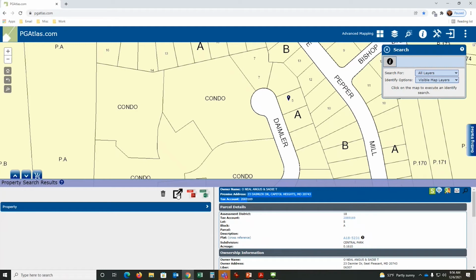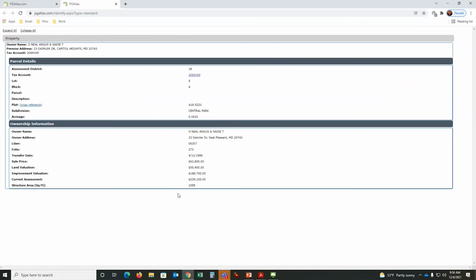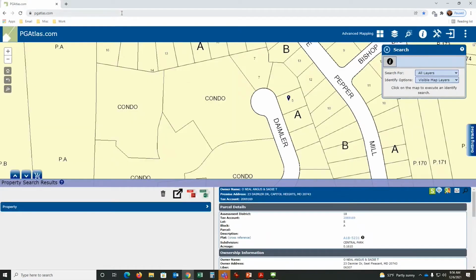This button here is the explode window, and what we use this for is sometimes we find users' printers are not always the newest versions, or there's a problem with the PDF software itself not converting. So by using this option, it will put this in a format that will always print to your printer. Problem is it wastes a lot of white space, therefore a lot of paper. It's just another option to give to a customer to make sure they get the information they need. And that will cover the actual assessment data for one record.